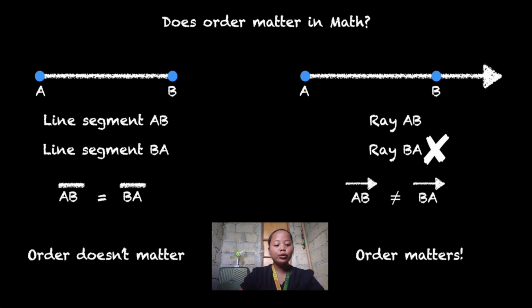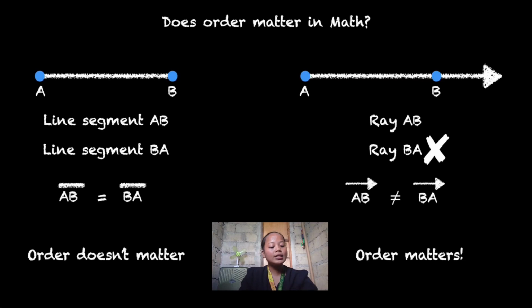However, let us look at rays. We have here ray AB. Is it okay to call this ray BA? No, because the order or arrangement of the points is very important in identifying a ray.